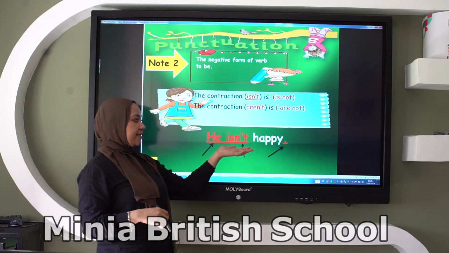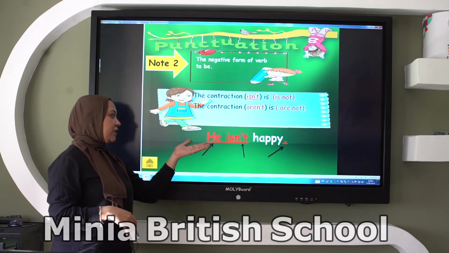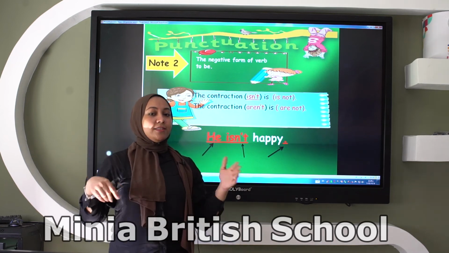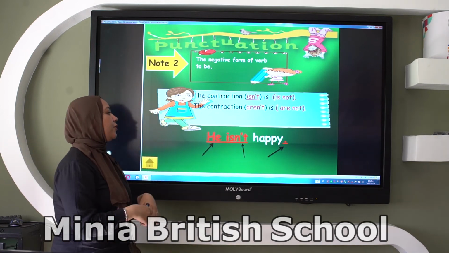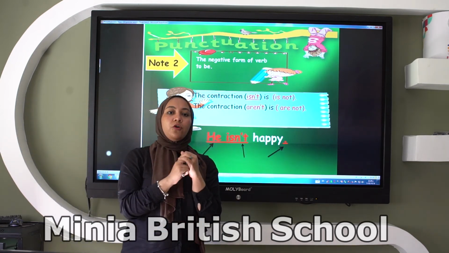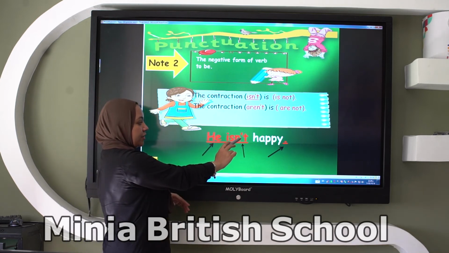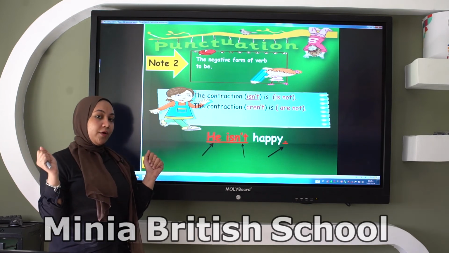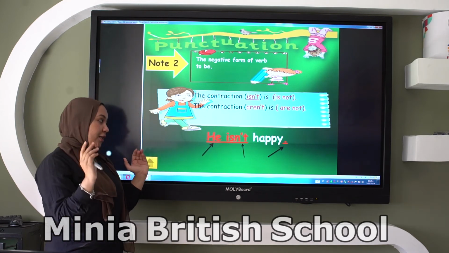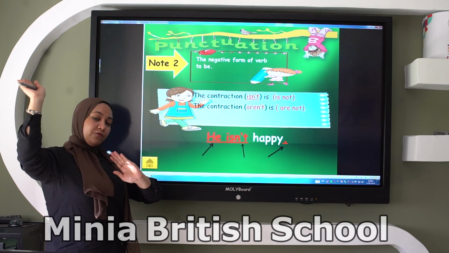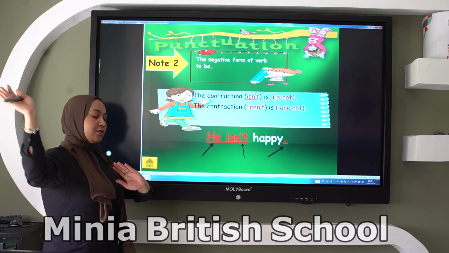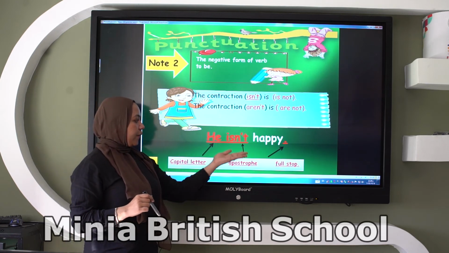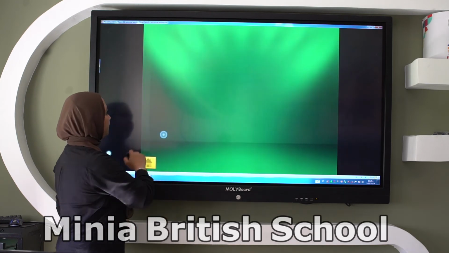Look at here. He isn't happy. The first letter is always, yes, as we remember, I always start my letter with capital letter and I end it with full stop. Now, here, do you see this apostrophe? What was here before if it was in the long form? Yes, there was O, but in the short form, we get rid of O, we remove O, we erase it, and we add apostrophe. Good job. Capital letter, apostrophe, and at the end, full stop.